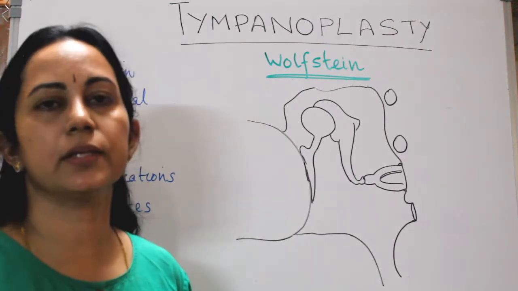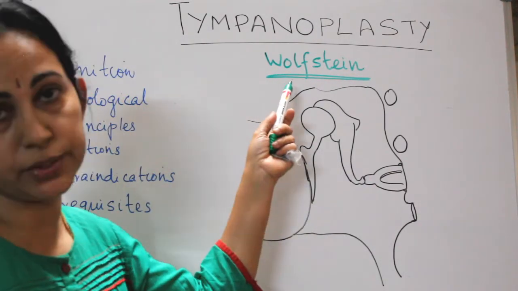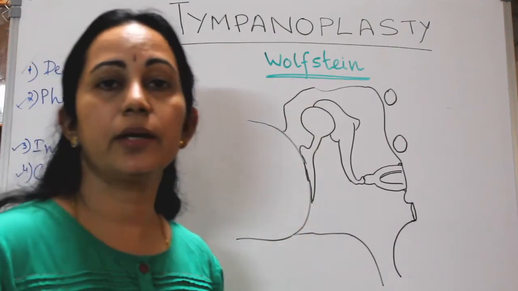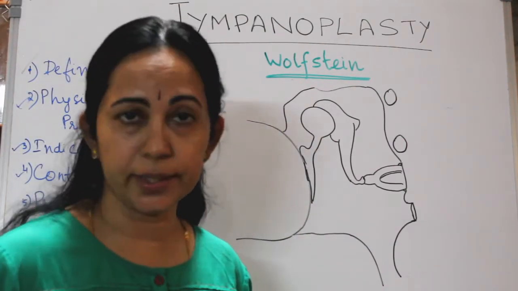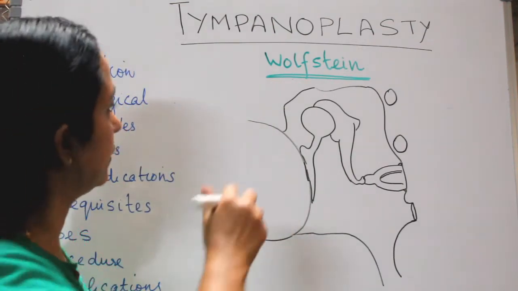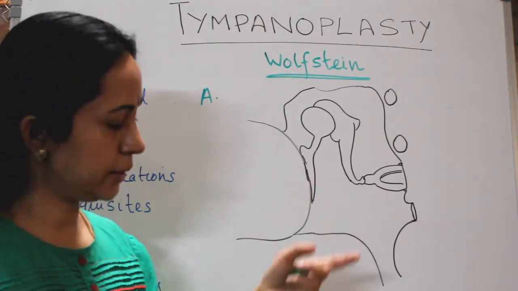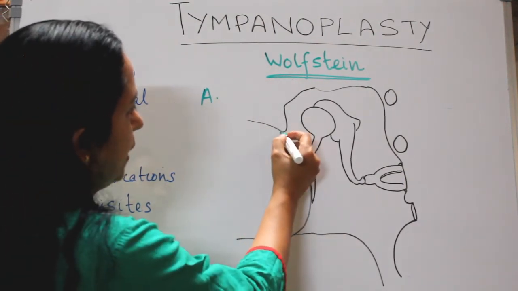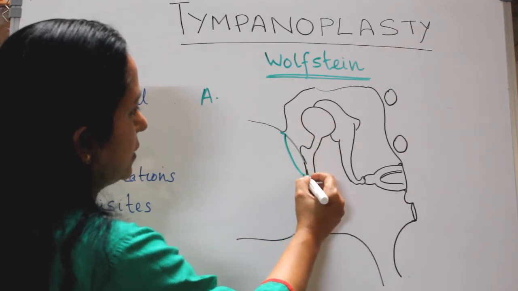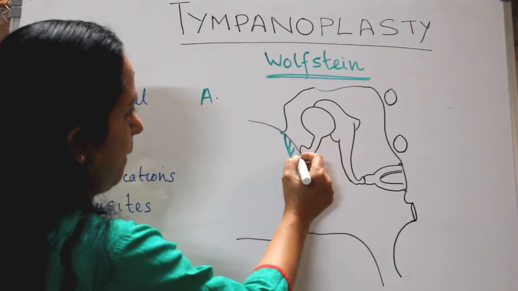Types of tympanoplasty: the widely accepted classification is by Wullstein, and he divided tympanoplasty into 5 types. According to them, type A. Okay, it is actually where the defect is in the tympanic membrane, if there is a tympanic membrane perforation. Okay.